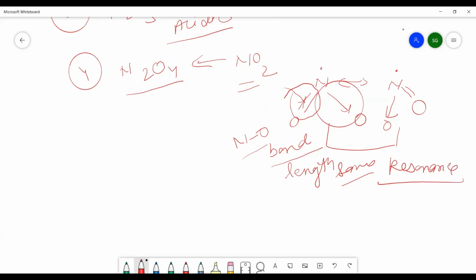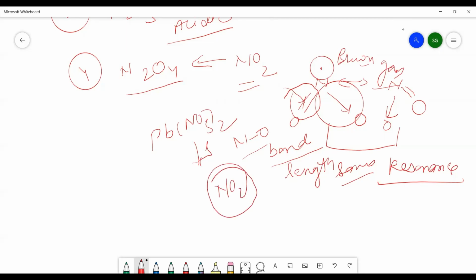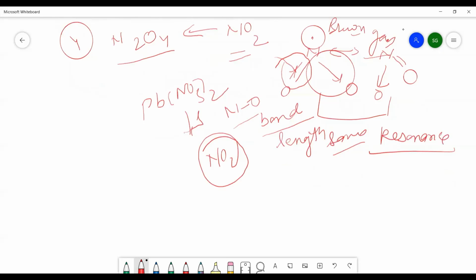Assertion reasoning questions can be asked from this topic. Since NO2 has one unpaired electron, it is brown in color. The brown gas is formed whenever we heat lead nitrate or any nitrate salt. You can see in the practical, when you heat the nitrate product, you get NO2 gas whenever you are doing the test for the nitrate ion, and it is due to the formation of NO2 gas. So always remember this.